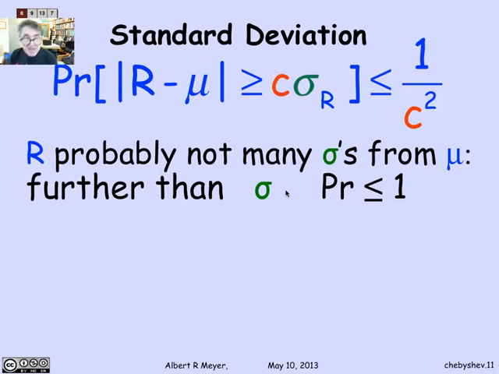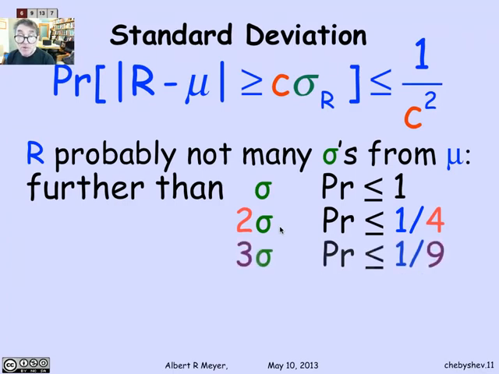But if I ask what's the probability that the error of R is greater than or equal to twice the standard deviation, then this theorem is telling me something non-trivial. It's telling me that the probability is at most 1 over 2 squared, or 1/4. An arbitrary random variable with standard deviation sigma is going to have error exceeding twice the standard deviation at most 1/4 of the time, 3 times at most 1/9 of the time, 4 times at most 1/16 of the time.